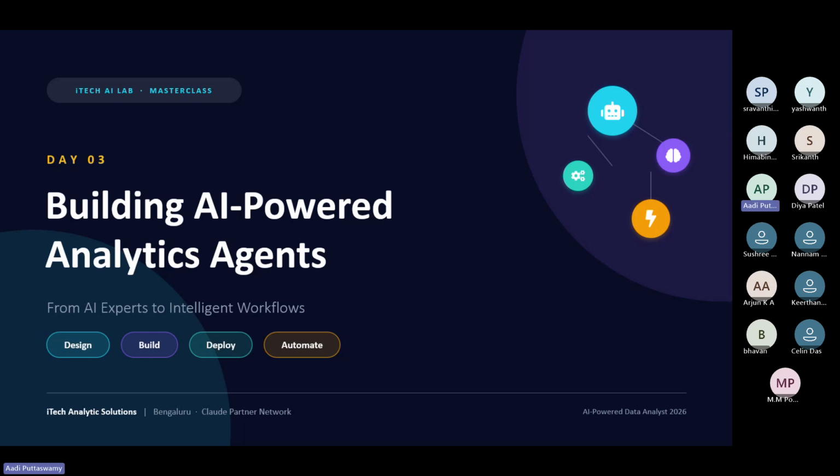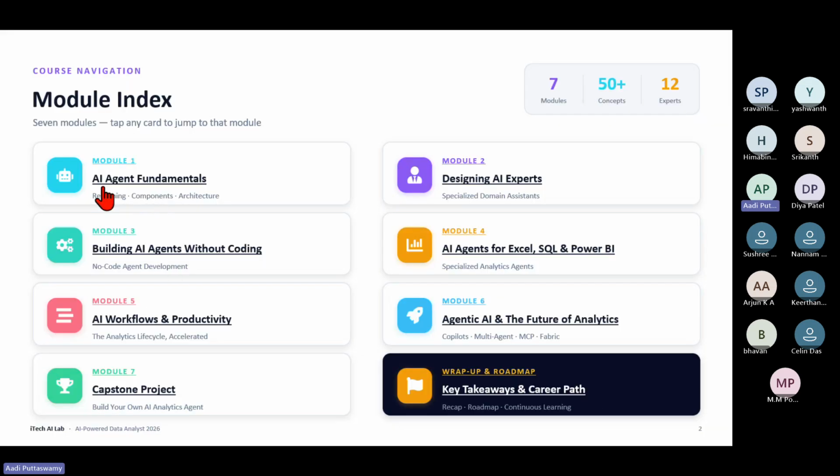So in this agenda today, we'll be learning about the AI fundamentals, then what are AI experts and how to design them, then building AI agents without coding. Then we'll also see how we can create agents or experts for Excel, SQL, and Power BI. Then we'll try to understand what workflows are and how we can increase productivity. Similarly to AI agent, we have something called agentic AI, and the future of analytics.